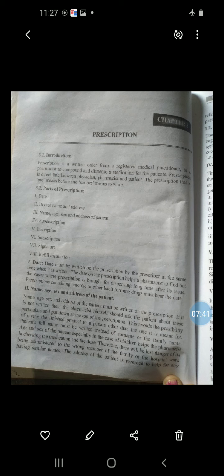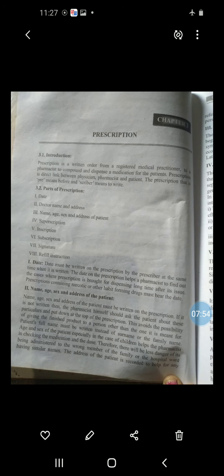Then there will be less danger of the medicine being administered to the wrong member of the family or the hospital having a similar name. There are a lot of examples having similar names. The address of the patient is recorded to help for any reference at a later stage.